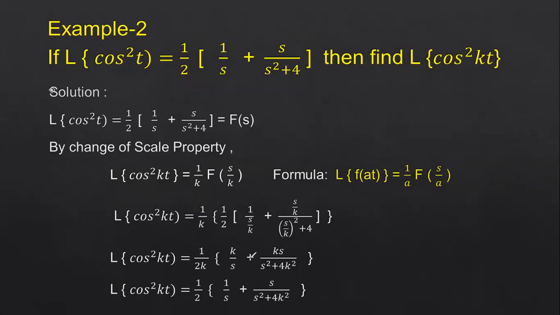So in this equation, we'll take the k term as common. After taking the k term as common, the k in the numerator and the k in the denominator both get cancelled. Finally, you get 1 by 2 into 1 by s plus s by s square plus 4k square. So this is the way you have to simplify using the change of scale property. Right. So this is the second problem, which uses a different method.